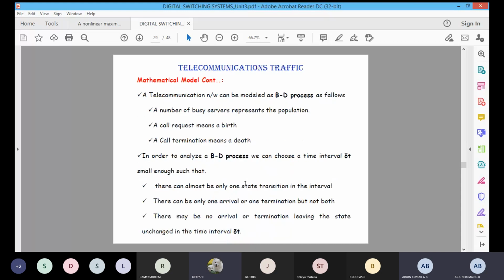The next is that a telecommunication network can be modeled as a birth and death process. They consider the following points. The number of busy servers represents the population. Suppose they consider the number of busy servers.